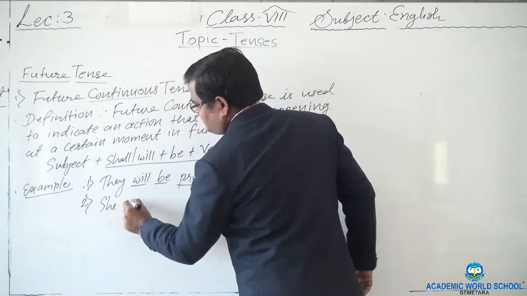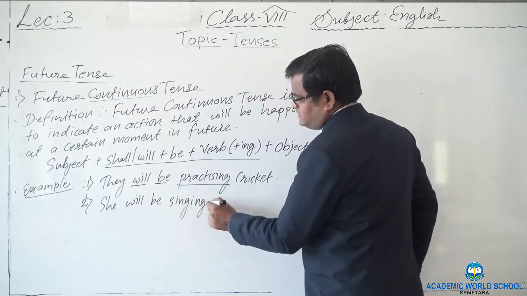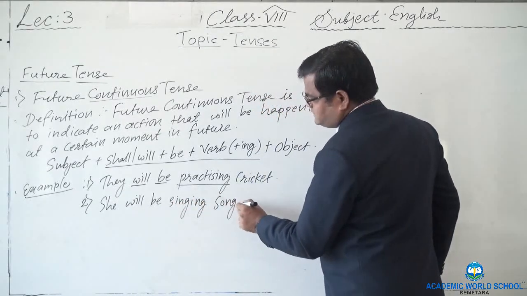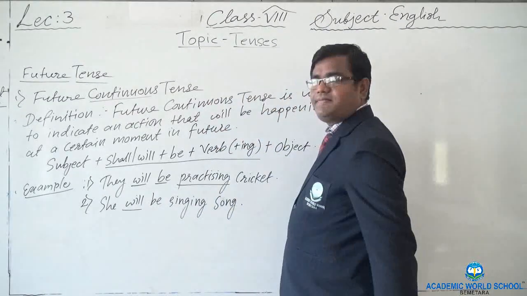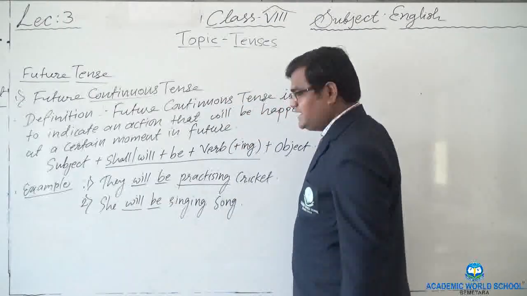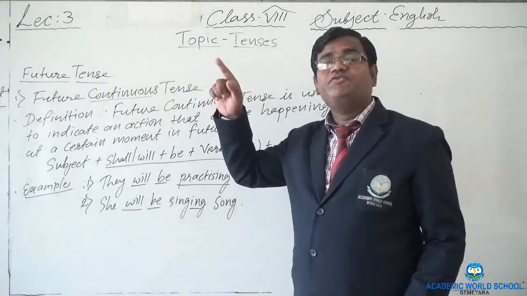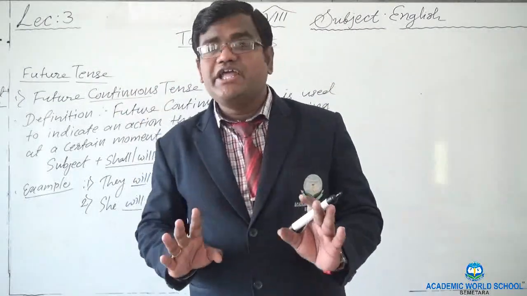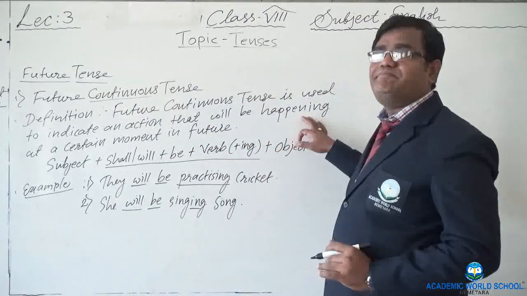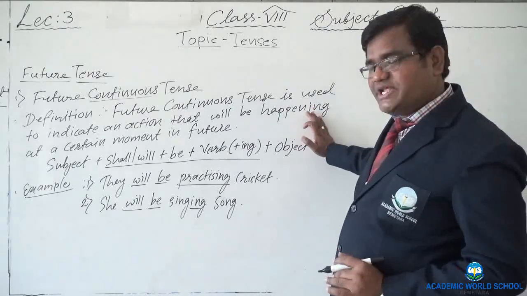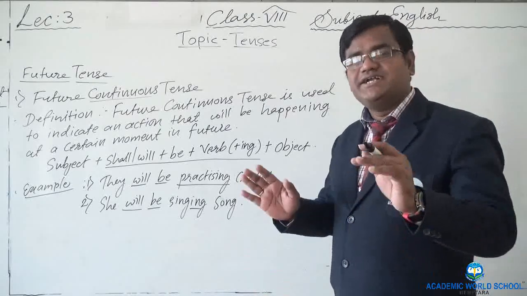She will be singing a song. Again the same: will, then be, and then the ing form of the verb. So singing, she will be singing. Her action would remain continuing at a certain point in future, right? At a certain moment in future that action will be happening, that action will remain in progress. So for that we are using future continuous tense.